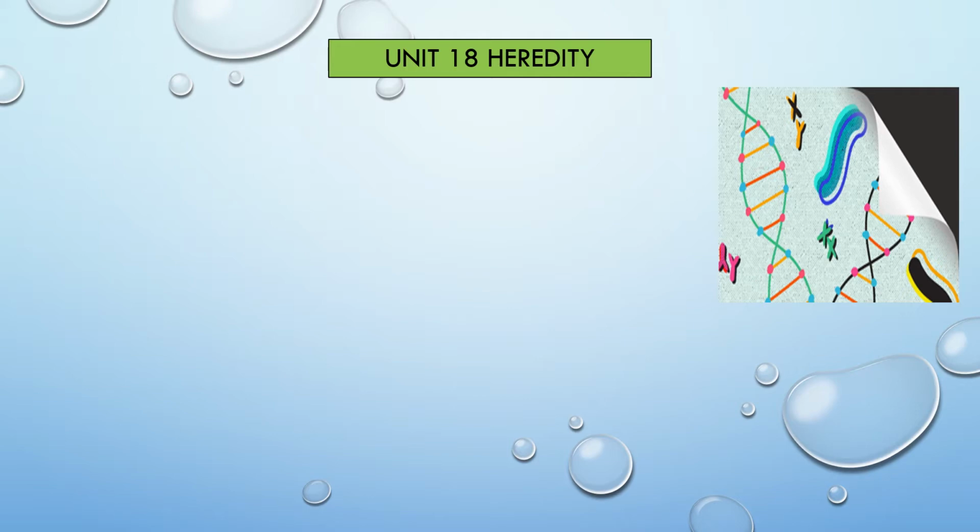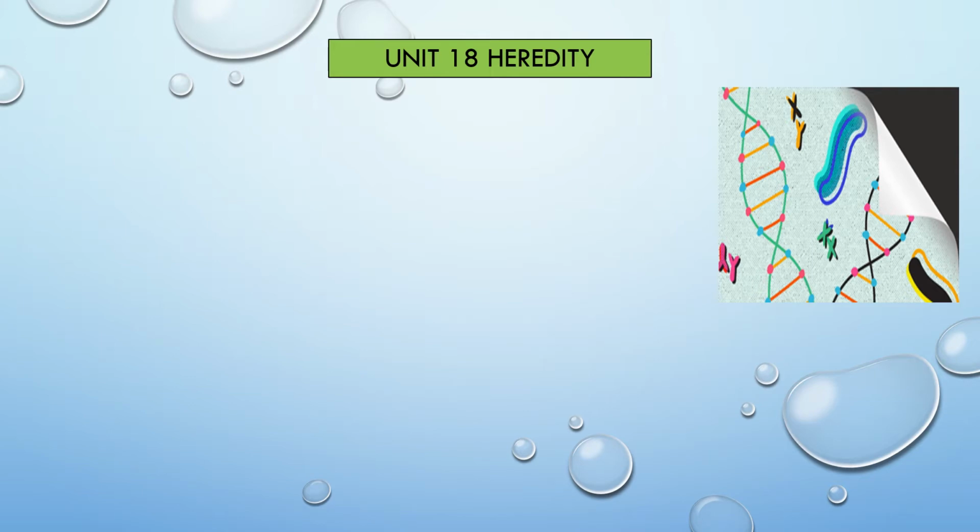How do we inherit characters from one generation to the next generation? It is because of genes. We inherit them from our parents. These genes are responsible for physical outlook and biological functions. The branch of biology that deals with genes, genetic variation and heredity of living organisms is called genetics.